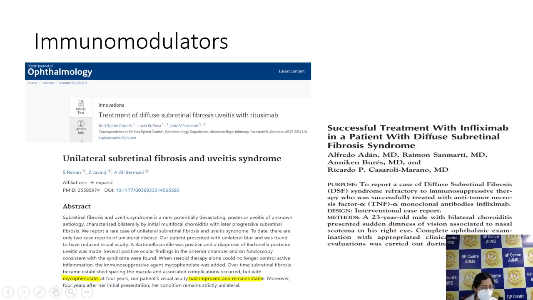Now these are a few studies of the immunomodulators given in subretinal fibrosis and uveitis. So rituximab was proven to be useful. Mycophenolate mofetil as well as infliximab was shown to be useful in patients with subretinal fibrosis and uveitis. But these are all in adult patients. In children, I did not find any case report giving any of the immunomodulators in subretinal fibrosis. Plus we just found another case report of a 3-year-old with subretinal fibrosis, and there was no other case of this in children.